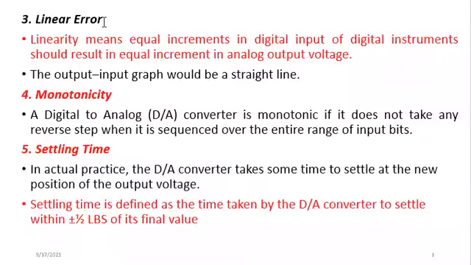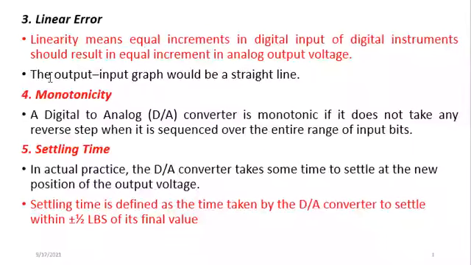If a system is linear, it means whenever there is a given increment in the input, we expect a corresponding, proportional increment in the output. That is to say, the relationship between the input and the output is supposed to be a straight line relationship.